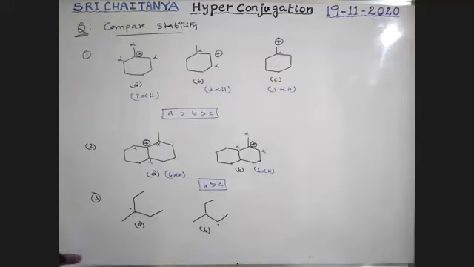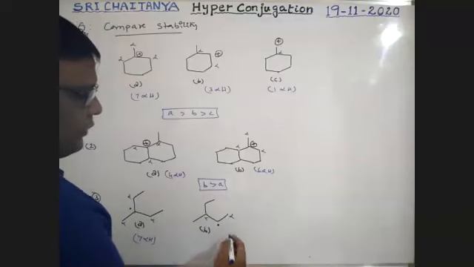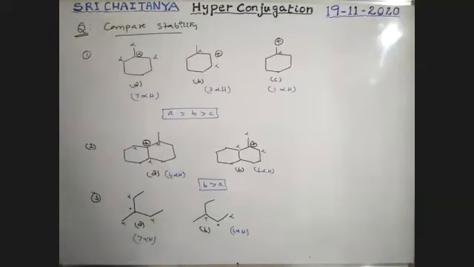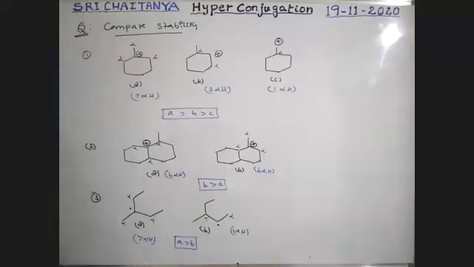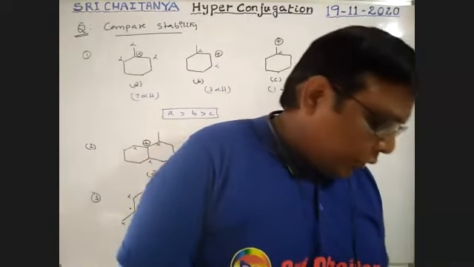See here. For this, this is alpha, this is alpha, this is alpha: 2 plus 2, 4 plus 3, 7 alpha hydrogens. Here it is alpha, it is alpha, so 3 plus 1, 4 alpha hydrogens. Therefore, A greater than B. So like this, boys, it is a way to explain the stability of the molecules.